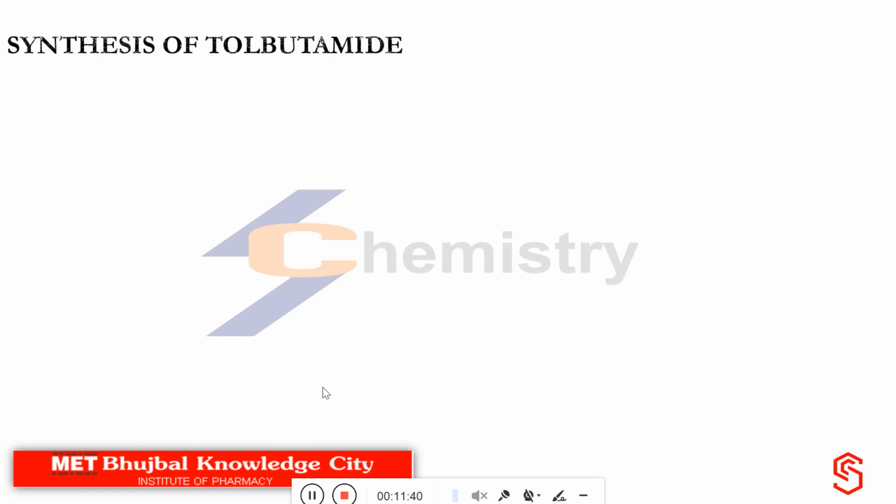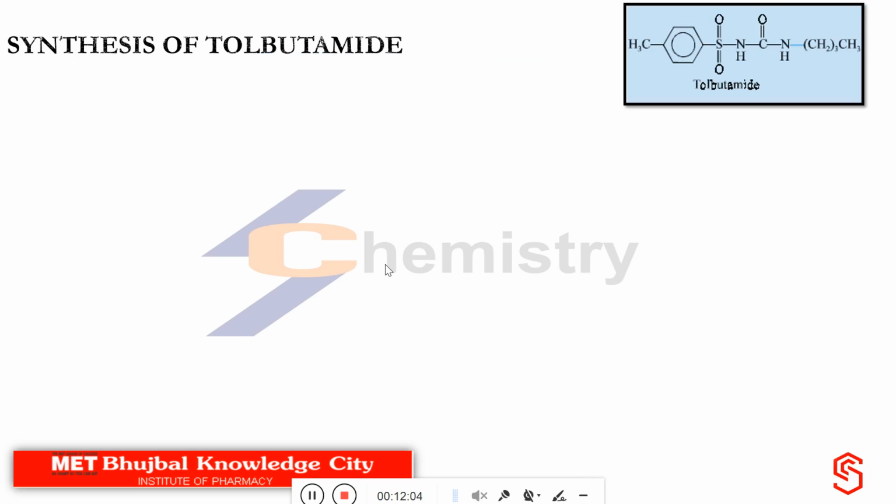Now the last portion from the sulfonyl urea class of drugs is, in your syllabus, synthesis of drugs. It has been mentioned, and synthesis of only those drugs in front of which an asterisk is there. So if you go through the syllabus, they are expecting synthesis of tolbutamide.